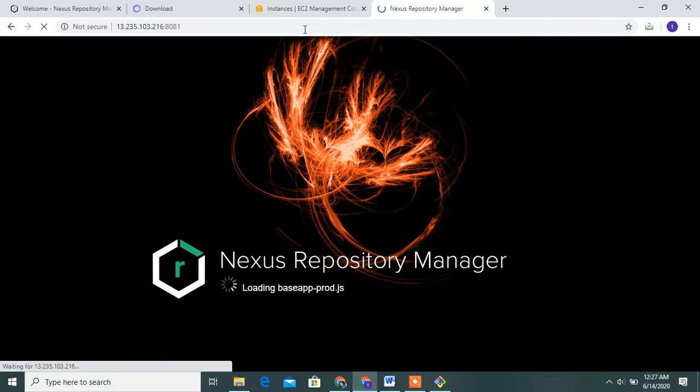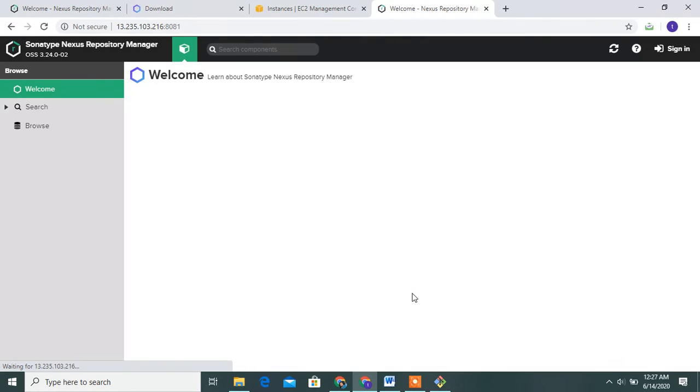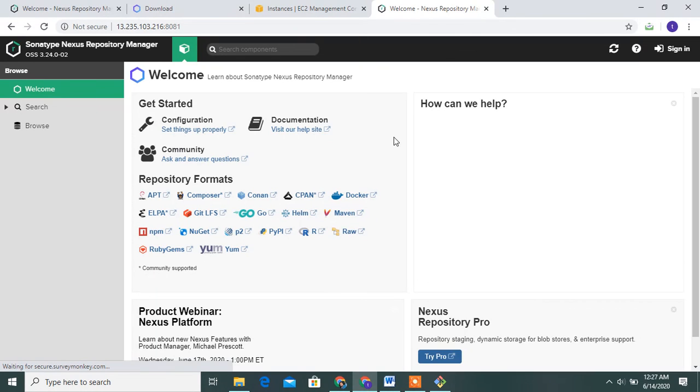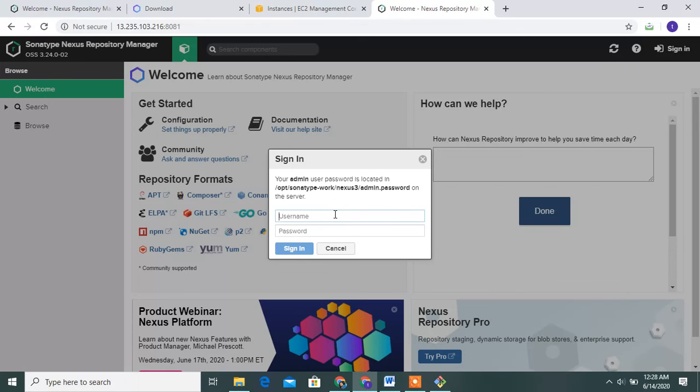Guys, see this, the Nexus server is loading. See this, guys, the Nexus server is open. This is the Nexus server, guys. Sign in: username is admin, password is admin.